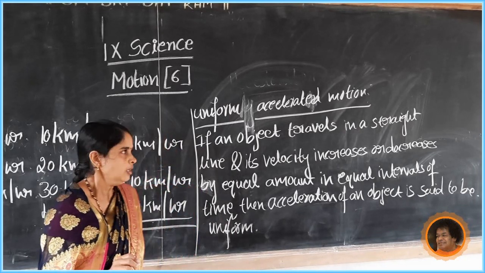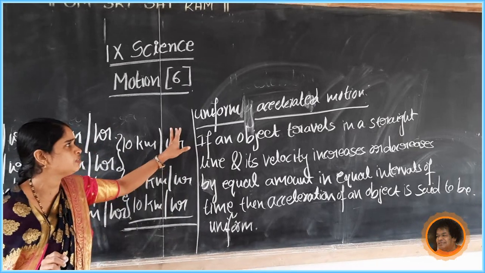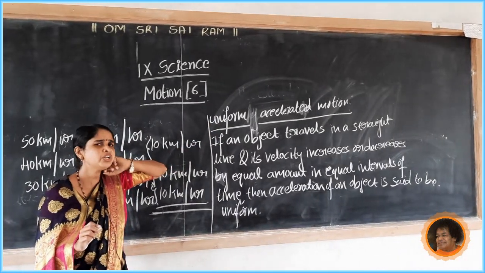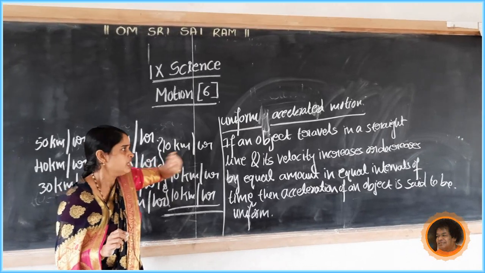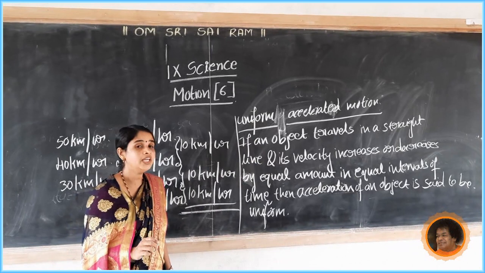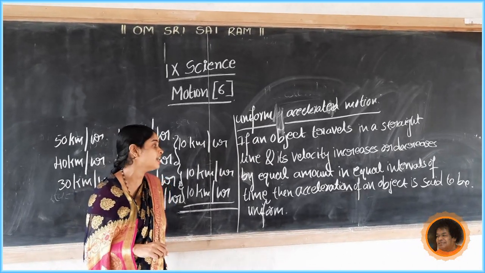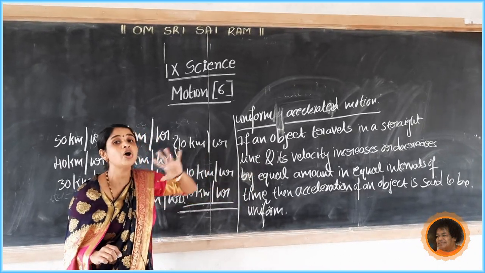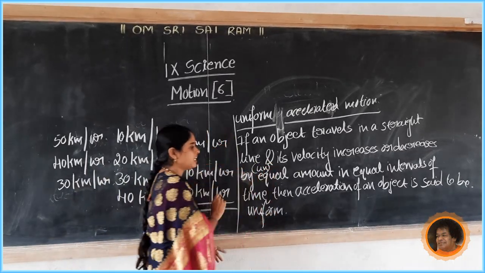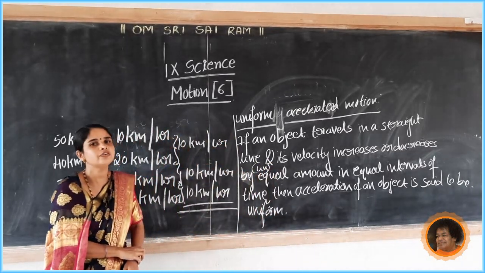Okay, in the same way, what is meant by non-uniform accelerated motion? Non-uniform accelerated motion means if an object travels in a straight line and its velocity increases or decreases by unequal amount in equal intervals of time.